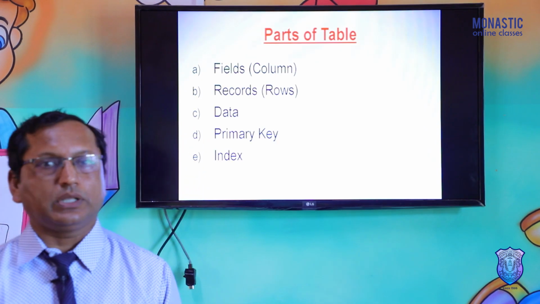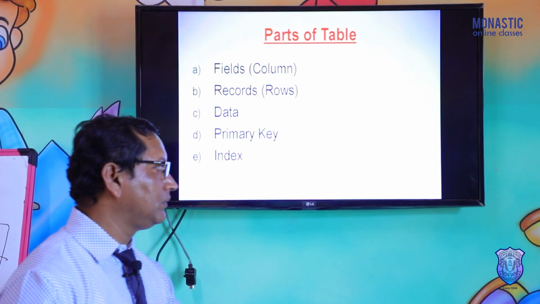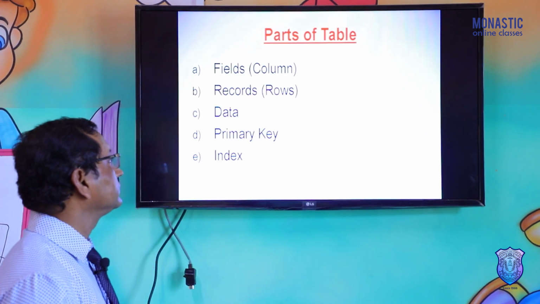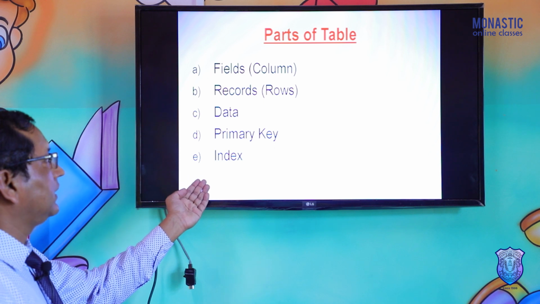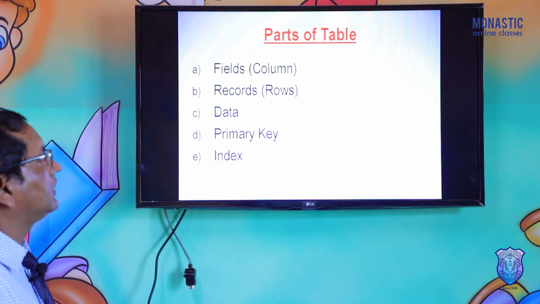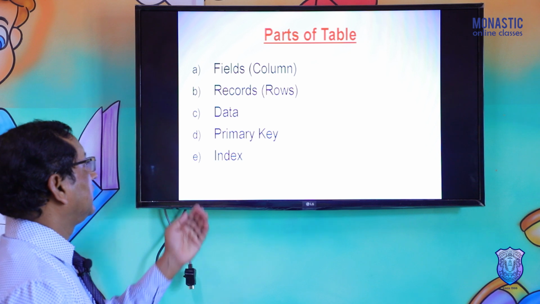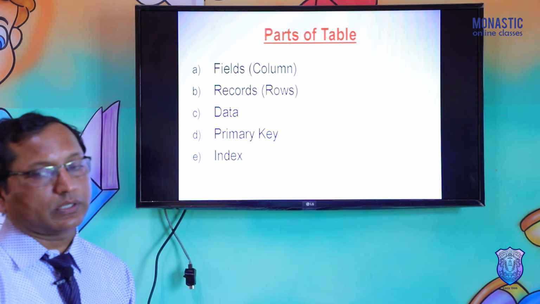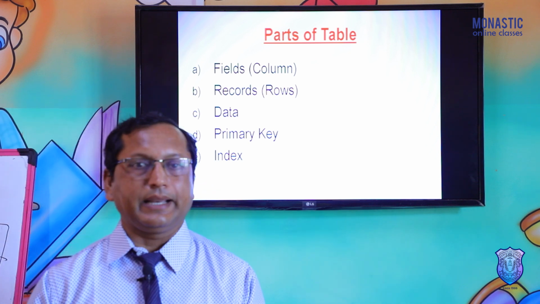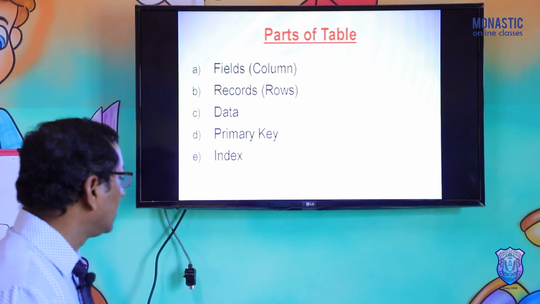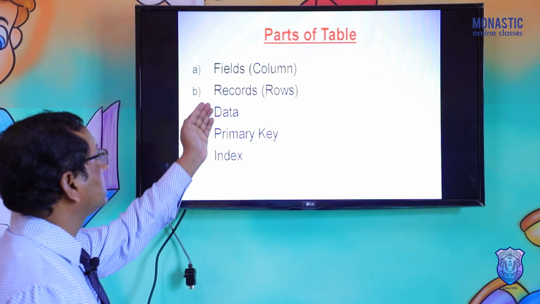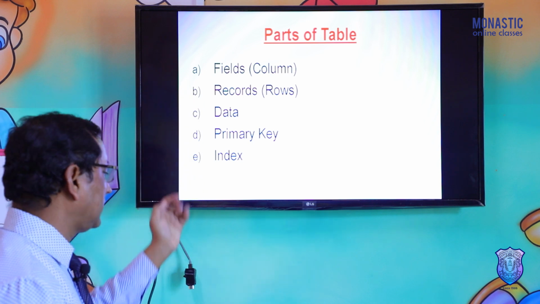All the description we will see later on. And the index is also a part of the table that helps to sort and arrange the data. Now you can see the descriptions of the different parts here.